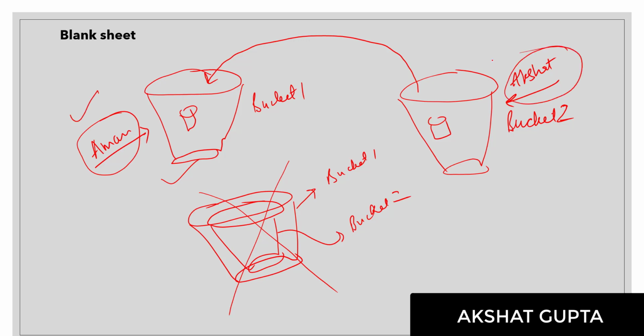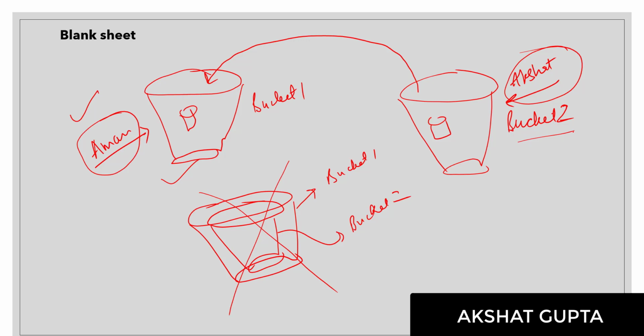Is this possible? No, it is not possible. You cannot transfer the ownership of a particular bucket. In that case, you need to do a replication. We would be discussing that, don't worry about it. You need to copy the objects and paste them into this bucket. There are various methods to do it, and we would be discussing that. Don't worry about it.